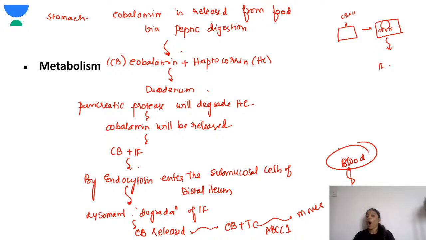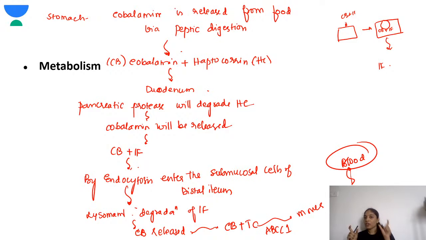Okay, so always the serum vitamin B12 is either bound to haptocorrin or it is bound to transcobalamin. Now it is in the blood. So from the blood it can go to various other cells. How can it enter? It can enter only if the cells have the transcobalamin receptor.